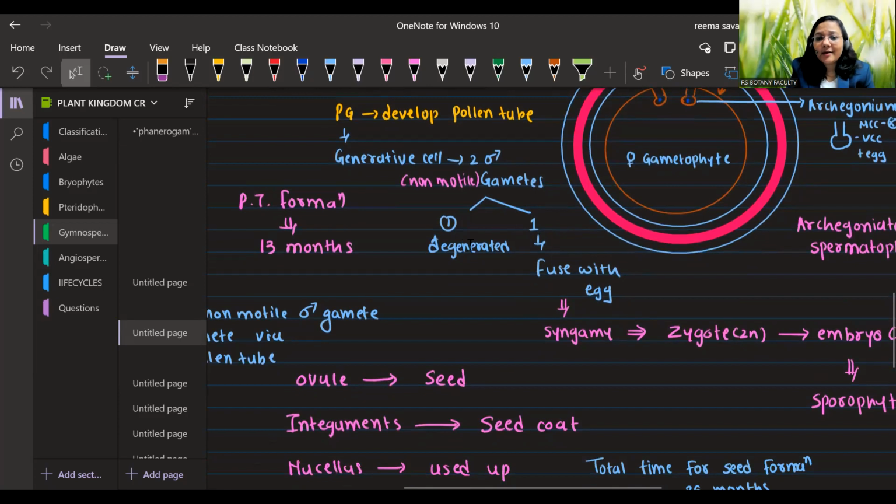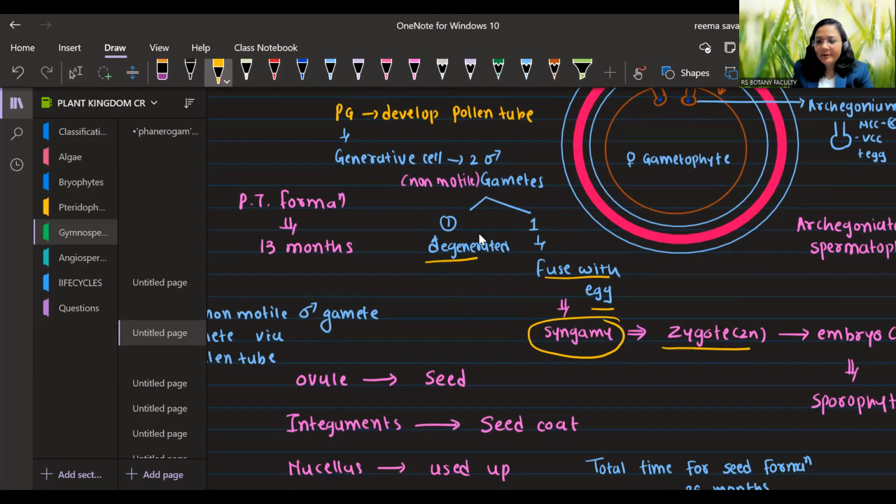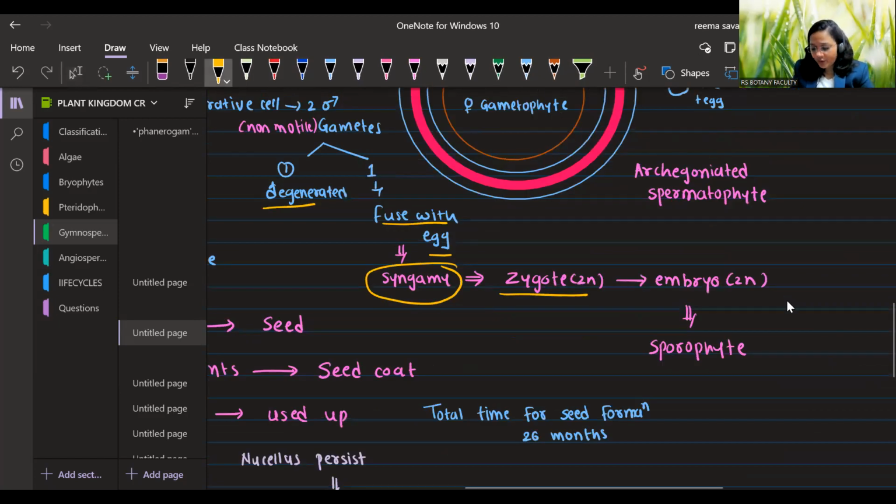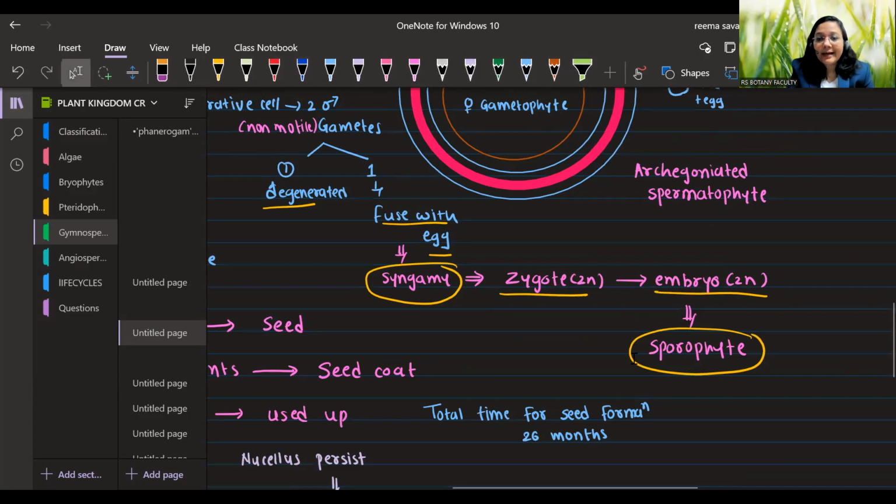Now, in this case, double fertilization does not occur. So one male gamete will degenerate and another male gamete will fuse with the egg, and this process is known as syngamy. And the zygote will be formed. Zygote will be converted into embryo, and embryo will form the sporophyte. So from the gametophyte, the sporophyte will be generated, right?